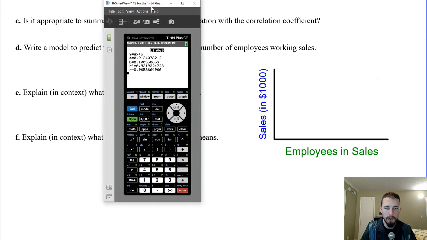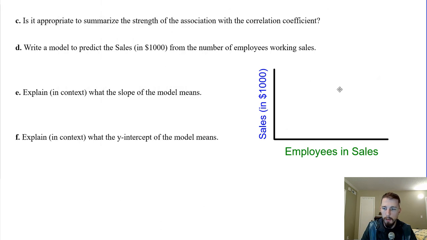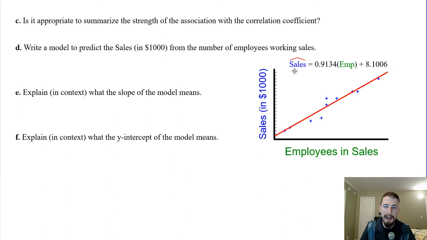Okay, so if I want to write the actual model itself, that looks like this. So sales hat, so the predicted sales, is equal to our slope times the number of employees that are working the sales floor plus our y-intercept, which is 8. All right, so write a model, predicted sales in thousands of dollars. That's what we did, no big deal. Explain in context what a slope means.